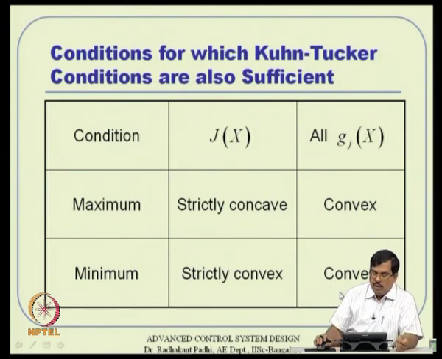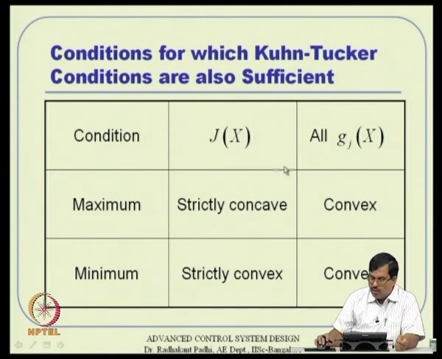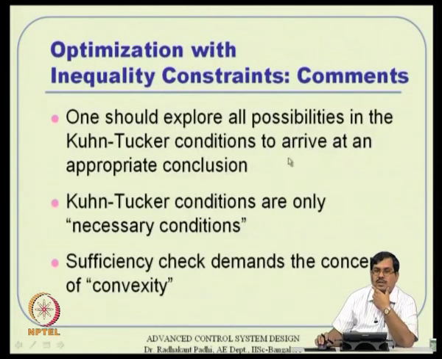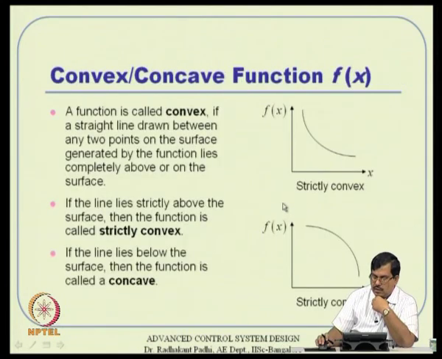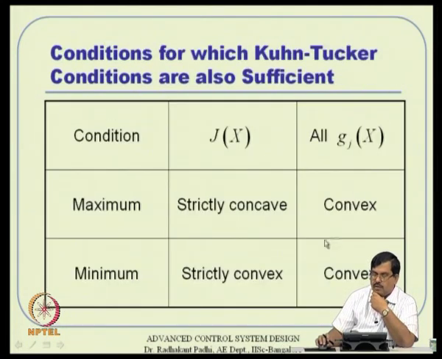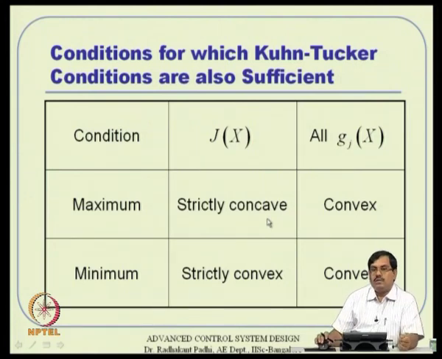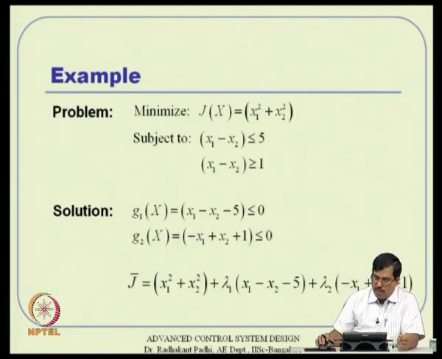Now, it turns out that under these conditions, the Kuhn-Tucker conditions are also sufficient. That means we really do not have to check too many conditions after that. If you apply the Kuhn-Tucker conditions, arrive at certain answers, and then verify whether some of these conditions hold good, then the Kuhn-Tucker conditions are also sufficient. So, let us see an example before we wind up.